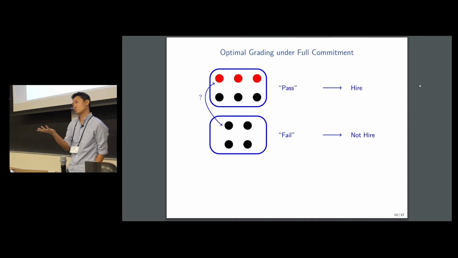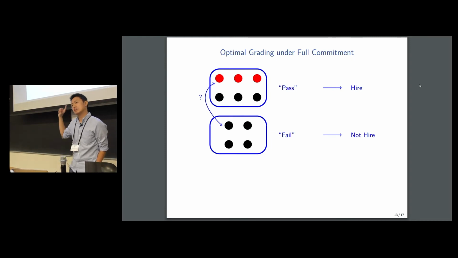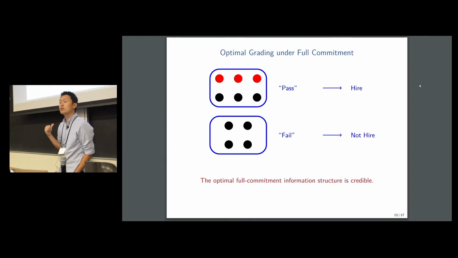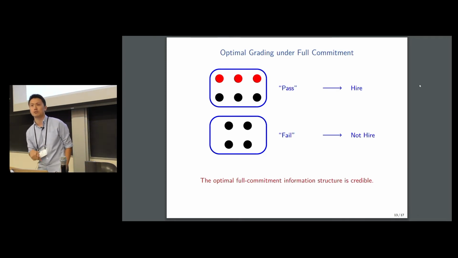And the school's preference is such that it prefers a good student getting hired over a bad student getting hired. So this deviation, even though it is undetectable, is no longer profitable for the school. And because there's no profitable and undetectable deviation, this rating policy is credible. In this particular case, the school is able to achieve the optimal full commitment payoff, even though it is only able to commit to the distribution of messages, or distribution of grades, in this particular example.